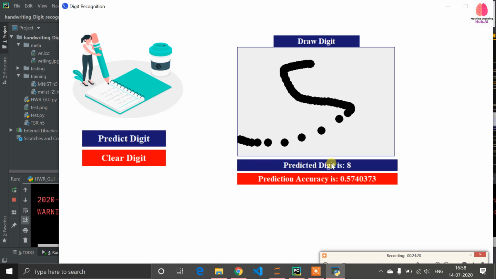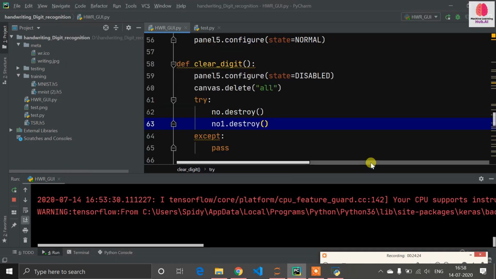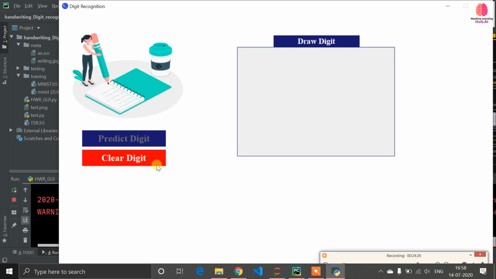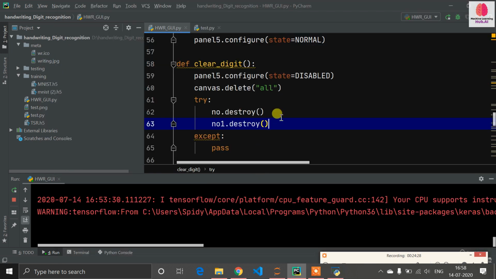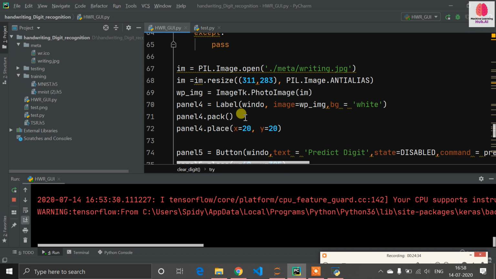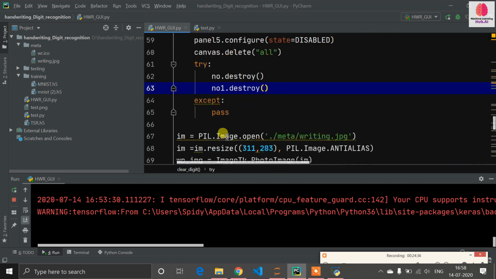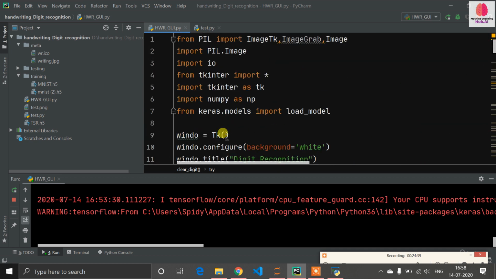You can see this is the label: predicted digit is 8 and prediction accuracy is 0.57. When I click on clear, this label should also be deleted. So that's why I define destroy for the labels. This is the id of our label. So guys, you can see my application is ready in just 89 lines. Okay, the image grab is extra, so I need to remove it.